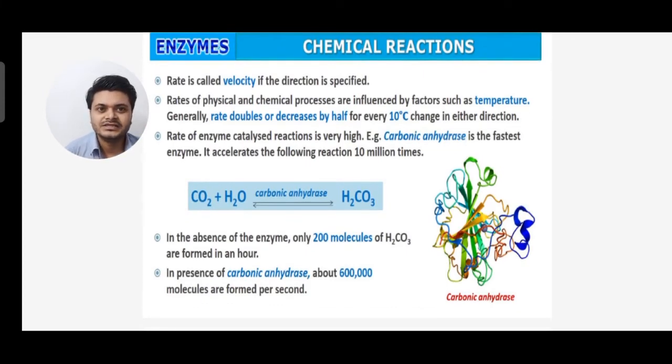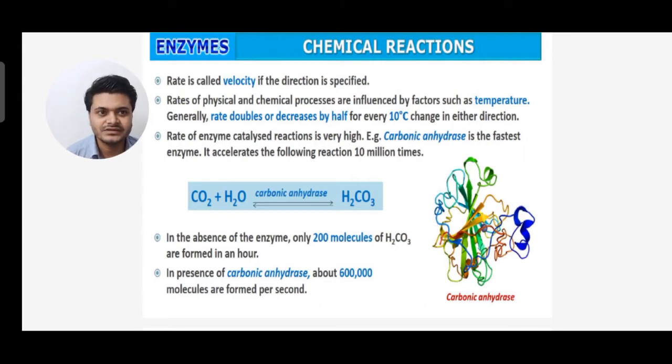Now a rate is called velocity if direction is specified. So the rate in which the direction is specified is called velocity, and the rate of physical and chemical processes is influenced by factors such as temperature. Generally the rate doubles or decreases by half for every 10-degree change in either direction. So the rate of an enzyme-catalyzed reaction is very high.